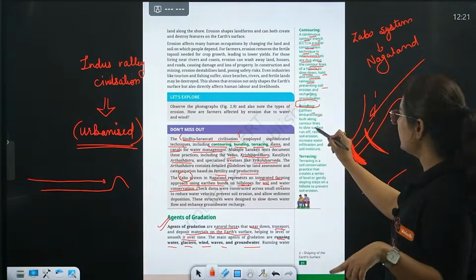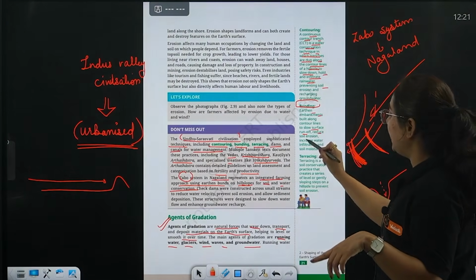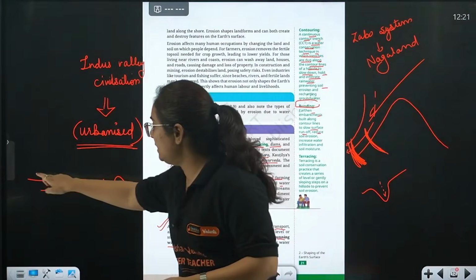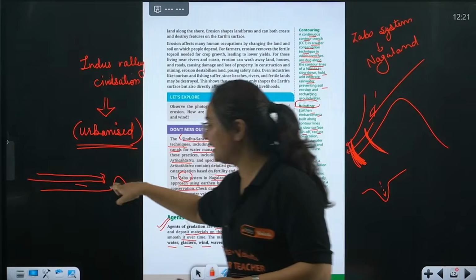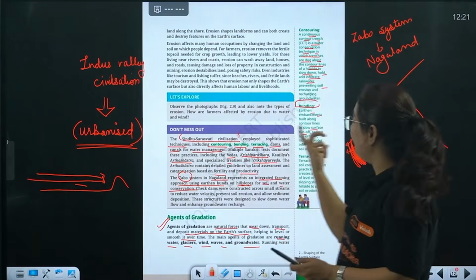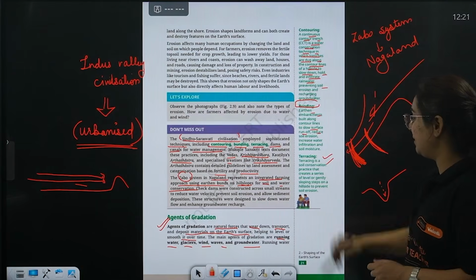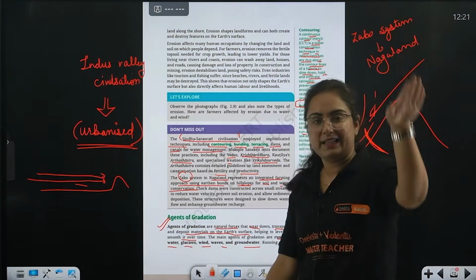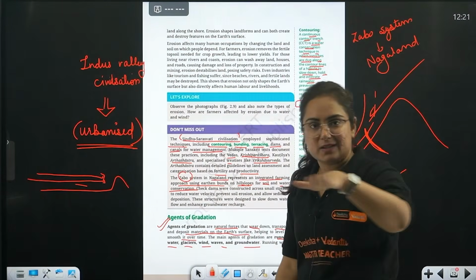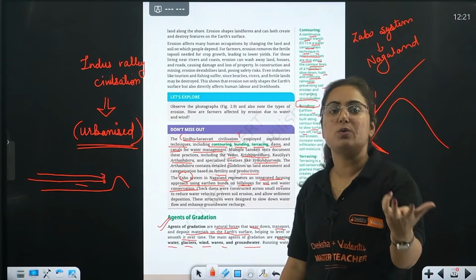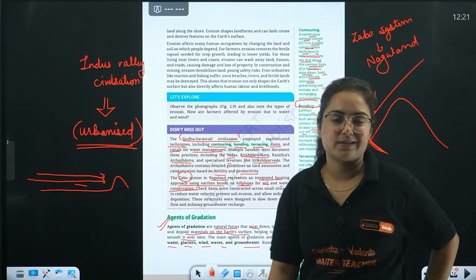It slows down the surface runoff, which with extreme pressure would take the soil away. So to prevent soil erosion, this type of method is used. Terracing, beta: you know that on the hillside terraces are created. A flat surface is created on which agriculture practices can be done.